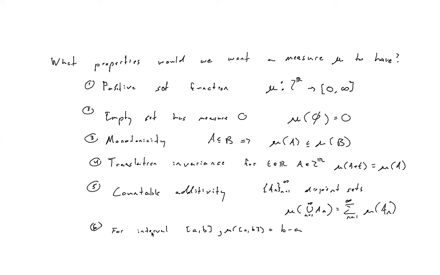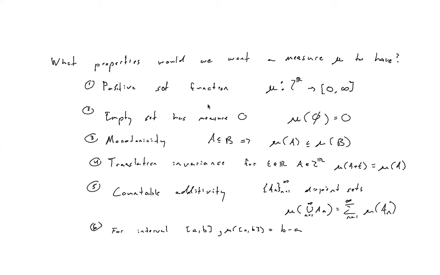And then, since we're trying to extend the notion of length to more abstract sets, if we apply this extension of length to an interval, we should just get our intuitive notion of length of an interval. So this measure we're trying to construct, when I apply it to an interval, I should just get the length of the interval.